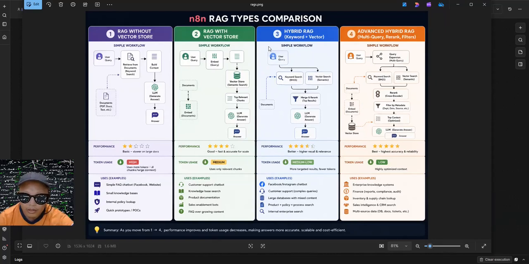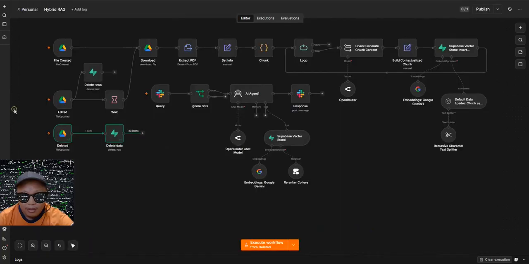But if we are going to use this hybrid, we have a low token usage and the performance is better. So we have more accurate data. Okay, so this one in a future video. I also prepared this one. For this video, we're only discussing this hybrid RAG.